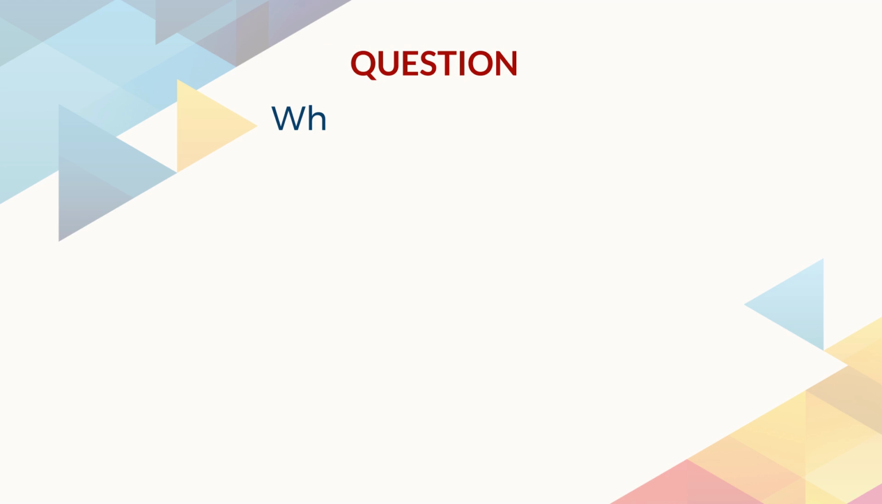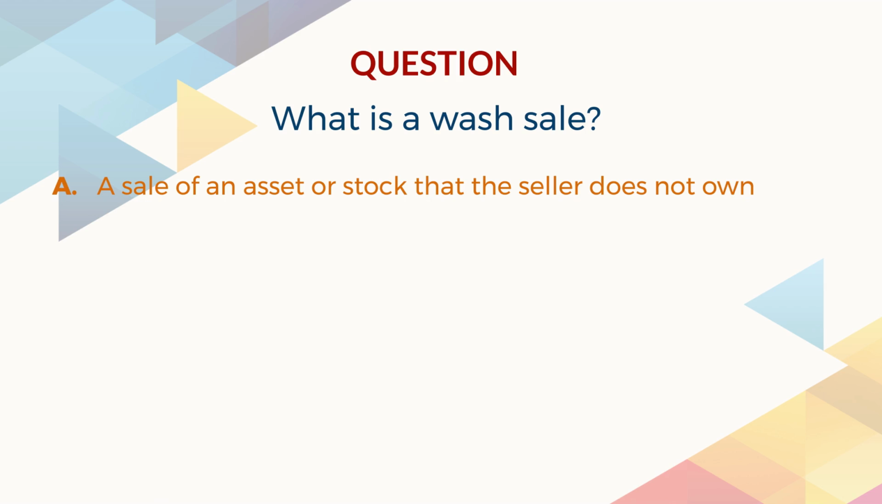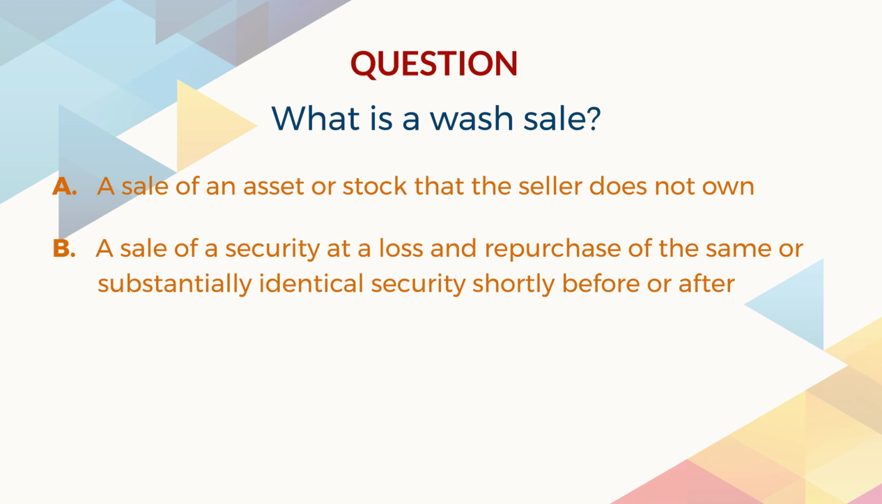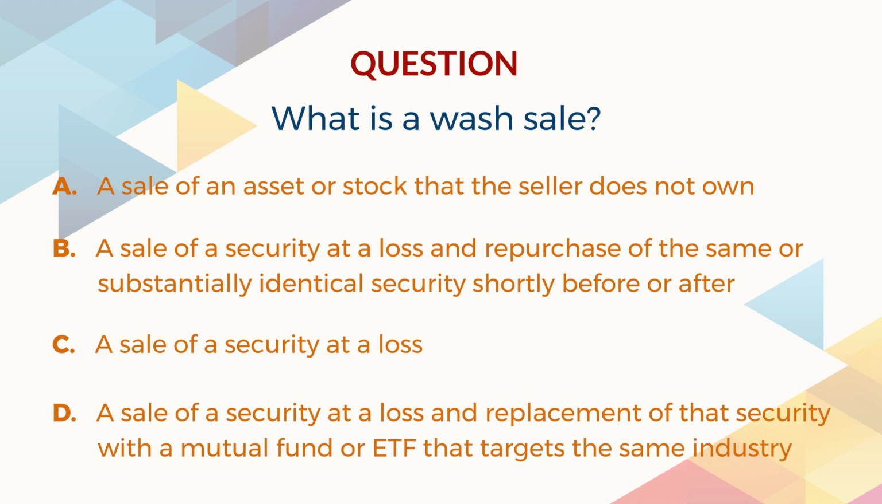Answer the question. What is a wash sale? A. A sale of an asset or stock that the seller does not own. B. A sale of a security at a loss and repurchase of the same or substantially identical security shortly before or after. C. A sale of a security at a loss. D. A sale of a security at a loss and replacement of that security with a mutual fund or ETF that targets the same industry. The correct answer is B. A sale of a security at a loss and repurchase of the same or substantially identical security shortly before or after.